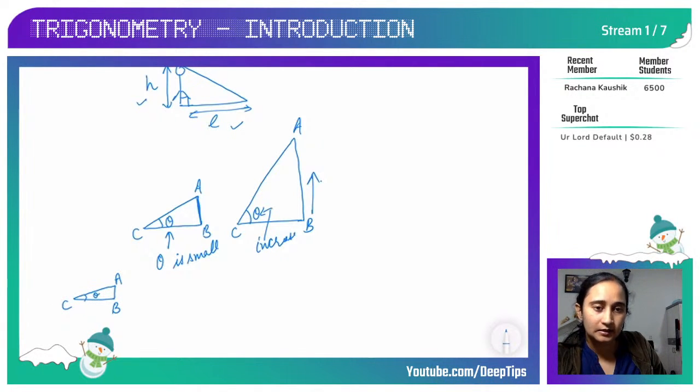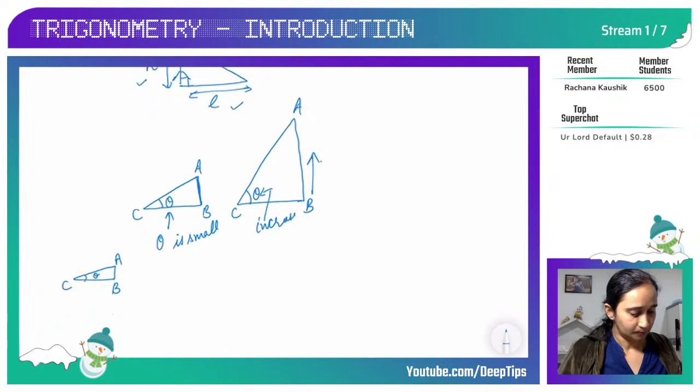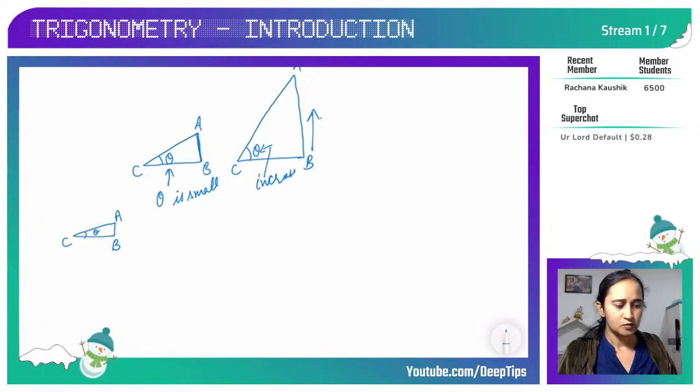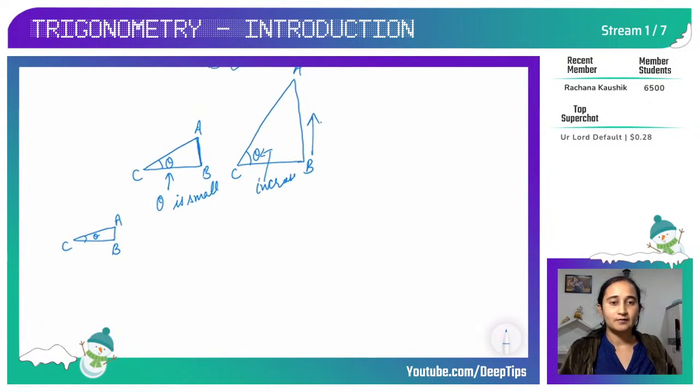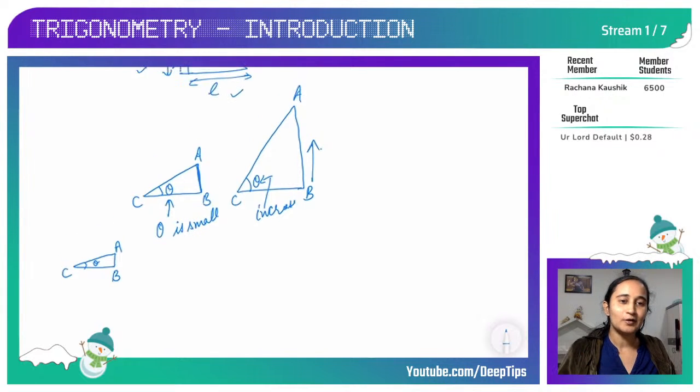With increasing theta, the length of the side AB increased, and when you decrease the theta, the length of AB decreased. So we can very well see that there is a direct relationship between angles and sides, right? So this is what we are going to learn in trigonometry today. Okay, so I just wanted you to visualize that when I'm saying that trigonometry gives us the relationship between the sides and the angles, this is how it is related.